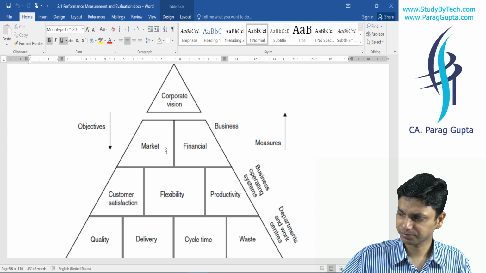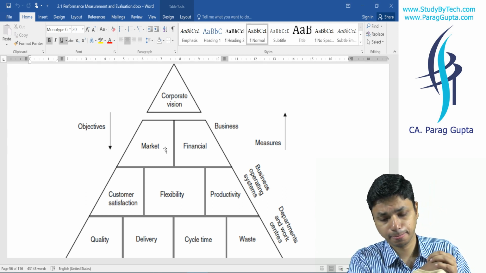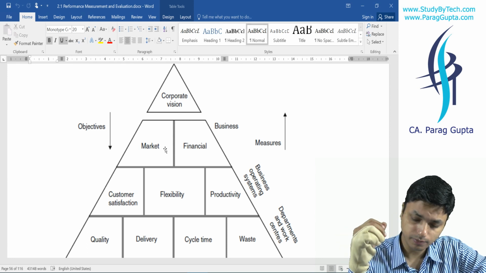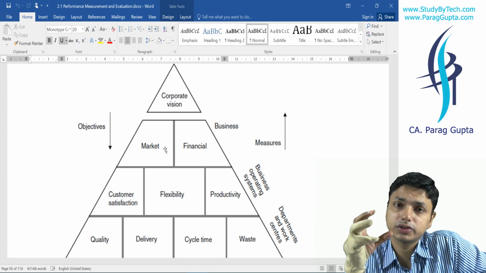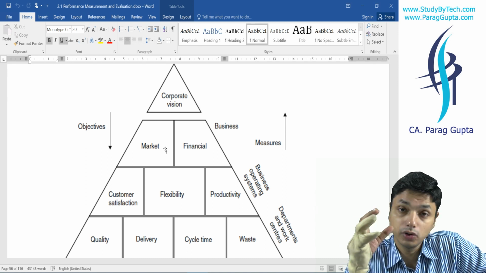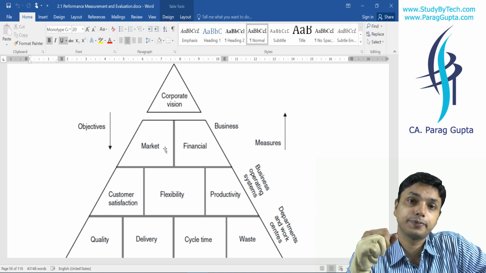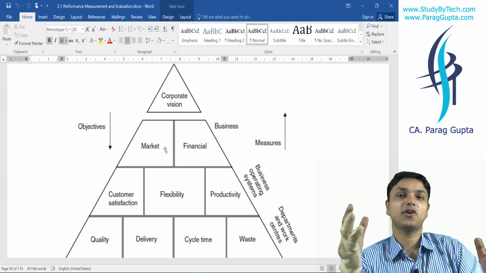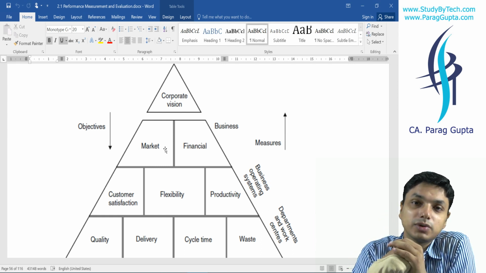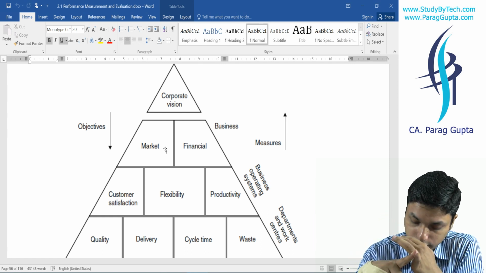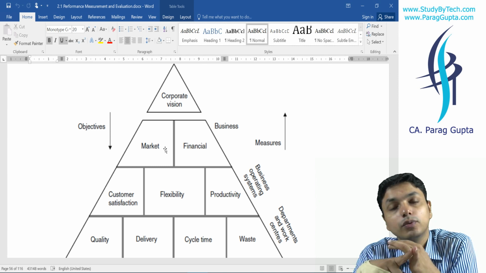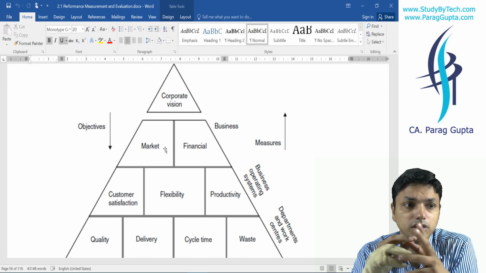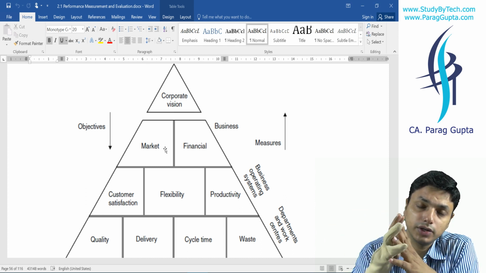Lynch and Cross said, if you really want to achieve the right market, you need to make certain changes. You need to concentrate on satisfaction towards our customer if you really want to have a good market. So to satisfy the customer, obviously, we need good quality products and faster delivery. These are the two prerequisites. This will satisfy the customer and obviously our market will increase.